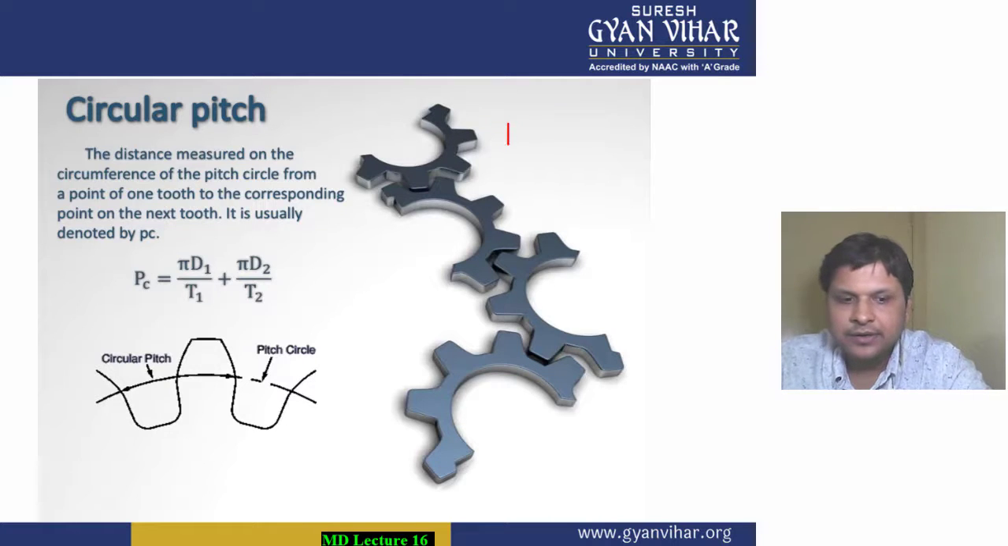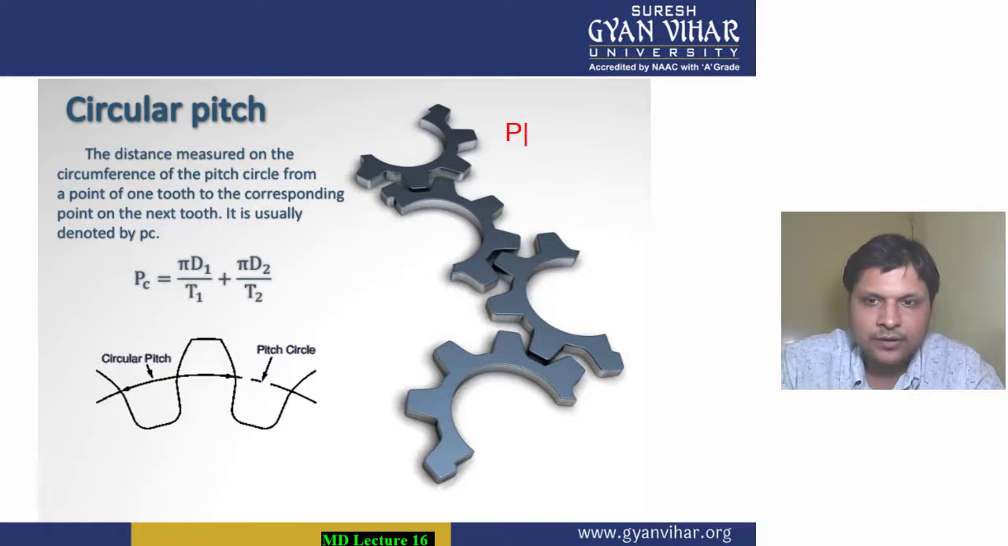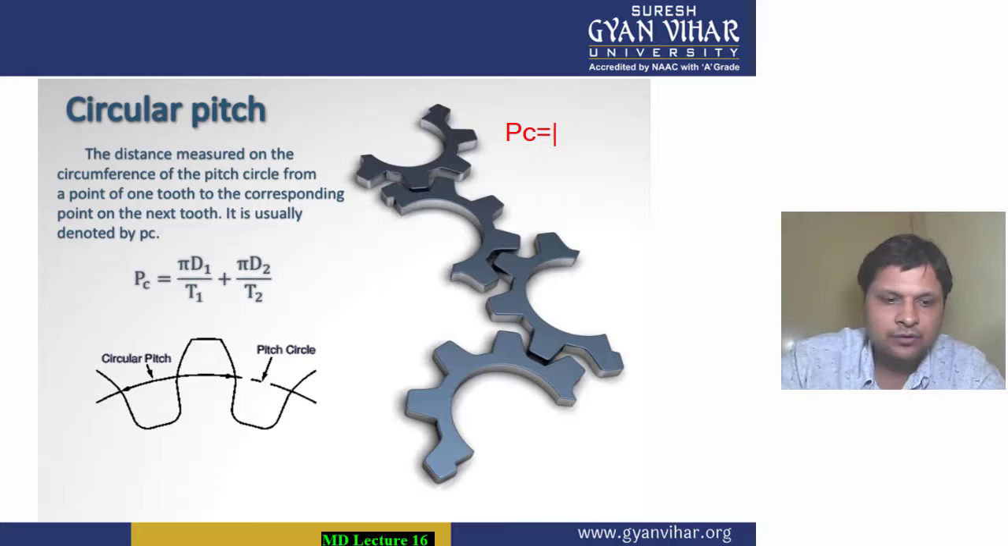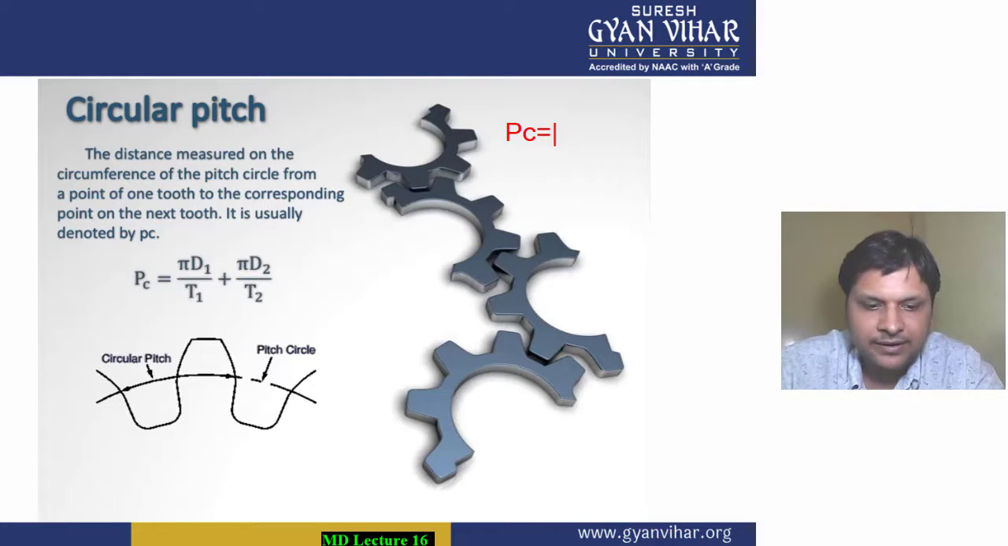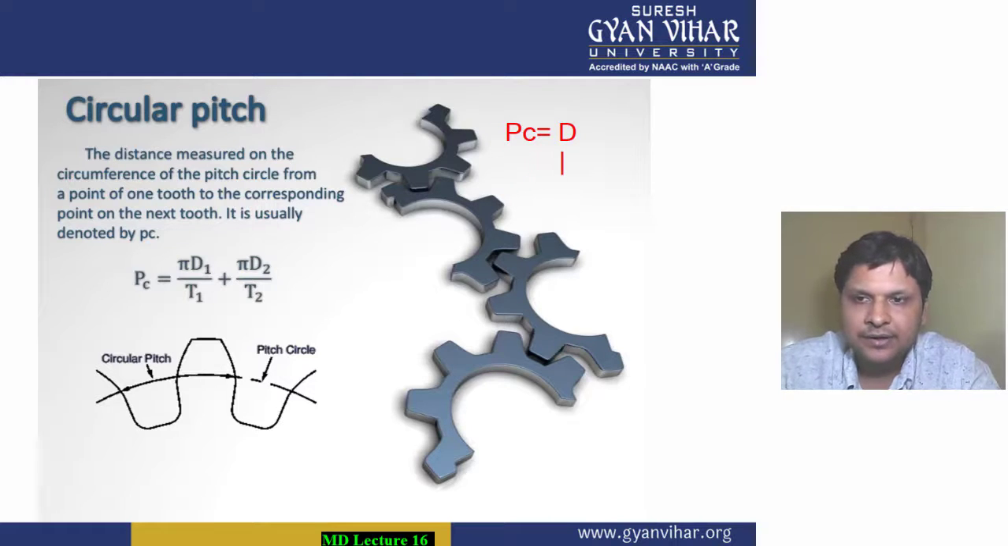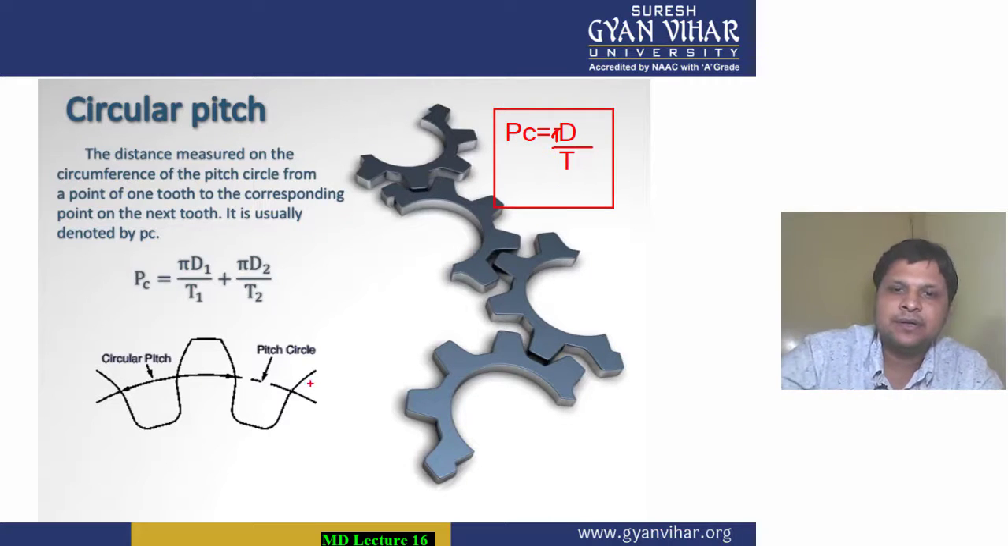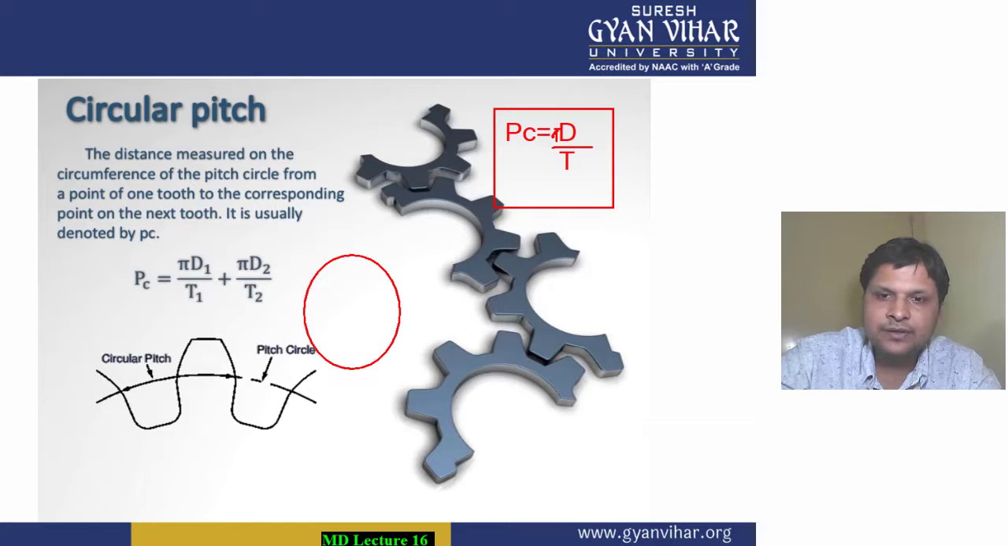Circular pitch can be written in this way: pc is equal to pi d divided by t, where t is the number of teeth in the gear. Like this, you have teeth in the gear, and the number of teeth is named by capital T.